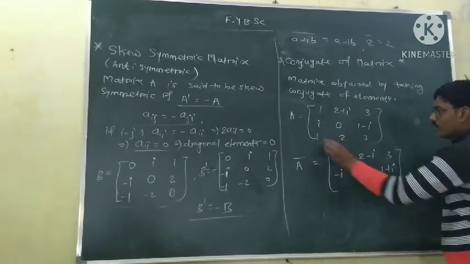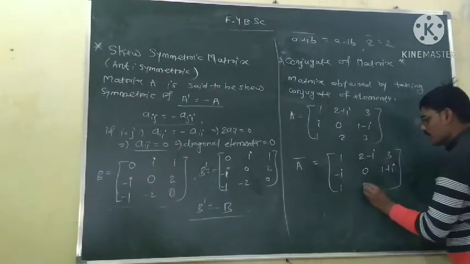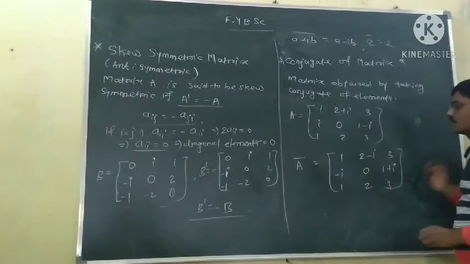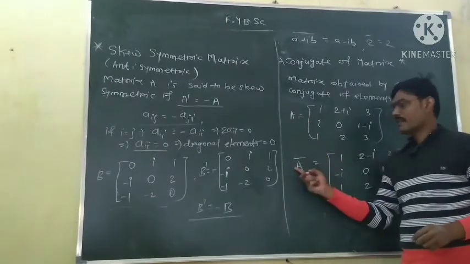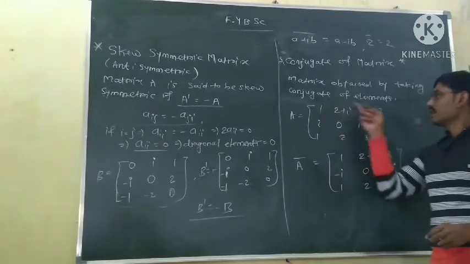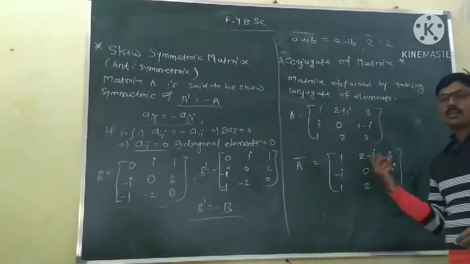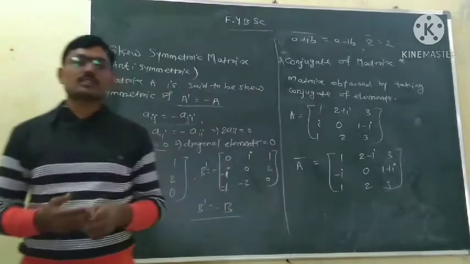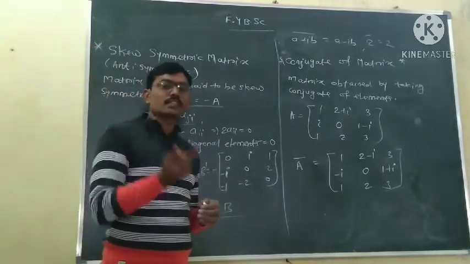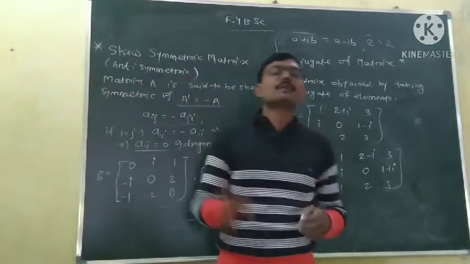Then 1 is a real number, so 1, 2 as it is, and 3 as it is. This is the conjugate matrix of matrix A. A bar, or A conjugate, is obtained by taking conjugates of the elements of the matrix. Such a matrix is said to be the conjugate of the matrix. So how do we take the conjugate of the matrix? By taking the conjugate of the elements of the matrix.